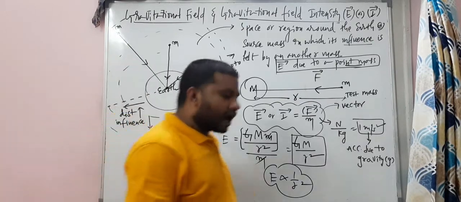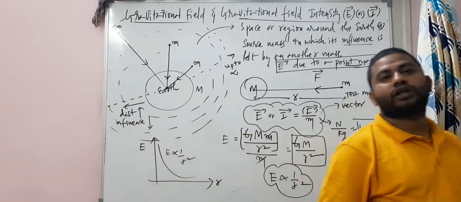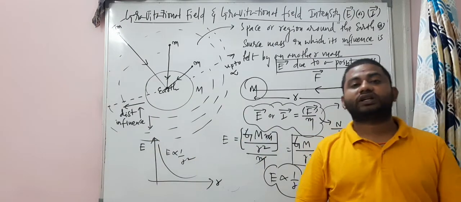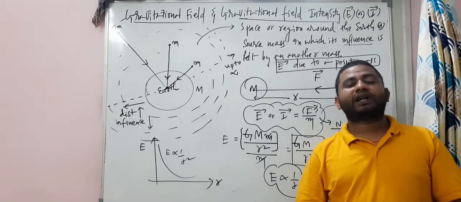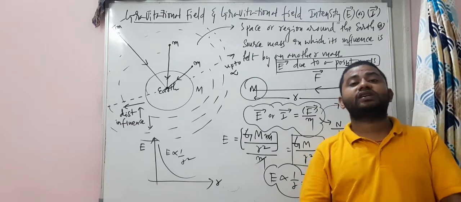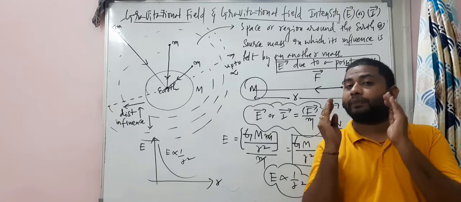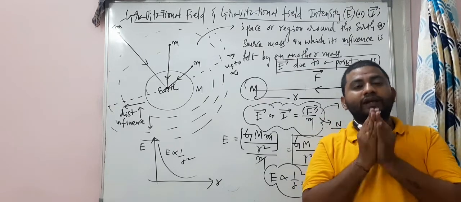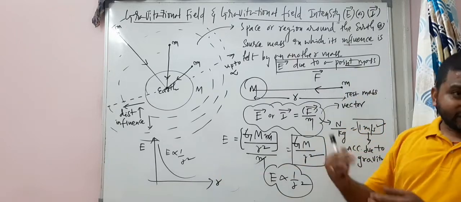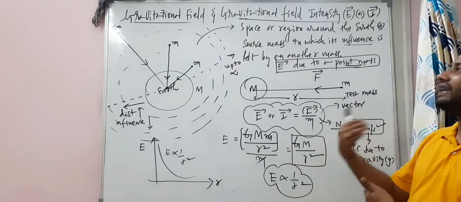The graphs are very important. Already we have drawn the graphs during acceleration due to gravity. If you look at last year's JEE and NEET exam question papers, some graphs were asked, right? So here is one graph, and there are so many graphs we'll get now.